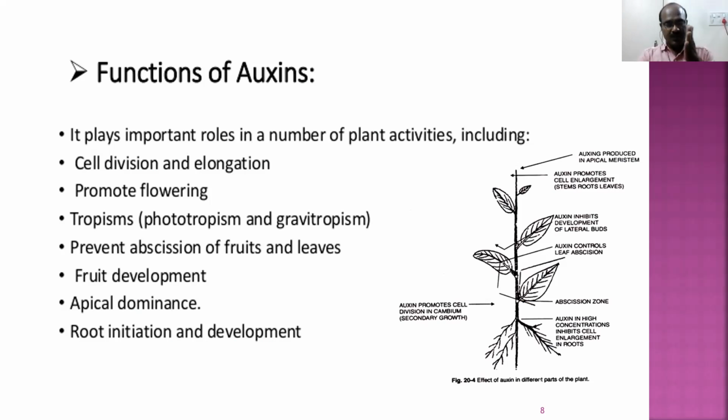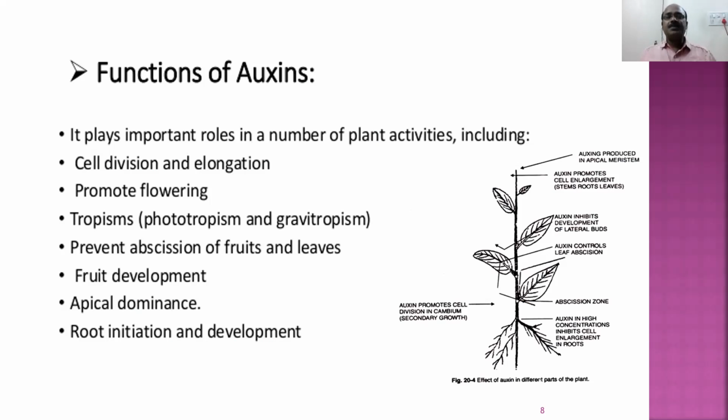And if you take the roots and put them anywhere, they try to grow towards the earth. The affinity of the roots to grow towards the earth is called gravitropism. Phototropism is the likening of plant organs, stems and leaves, to grow towards the light. The affinity of the roots to the earth is called gravitropism. Both these tropisms are possible because of auxins. Auxins also prevent abscission of fruits and leaves.